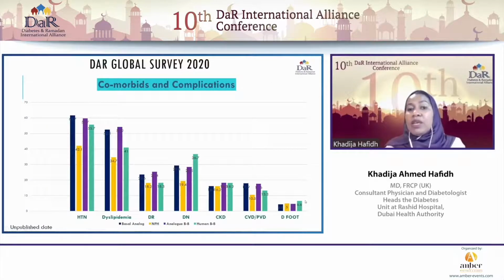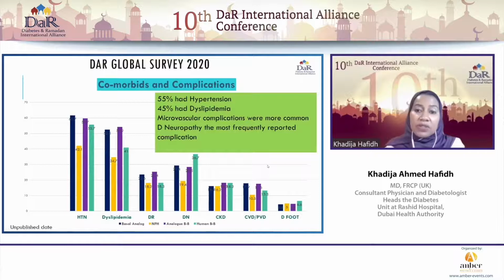Then when we look at the comorbidities and some of the complications that they had, what we find is 55% of them had hypertension, 45% had dyslipidemia. Microvascular complications were much more common than the macrovascular complications. And of the microvascular complications, diabetic neuropathy was the one that was most frequently reported.